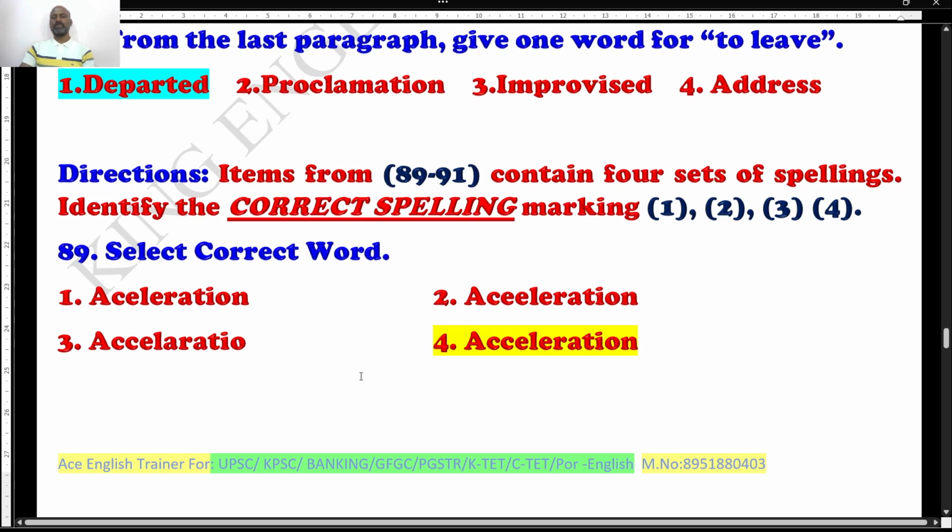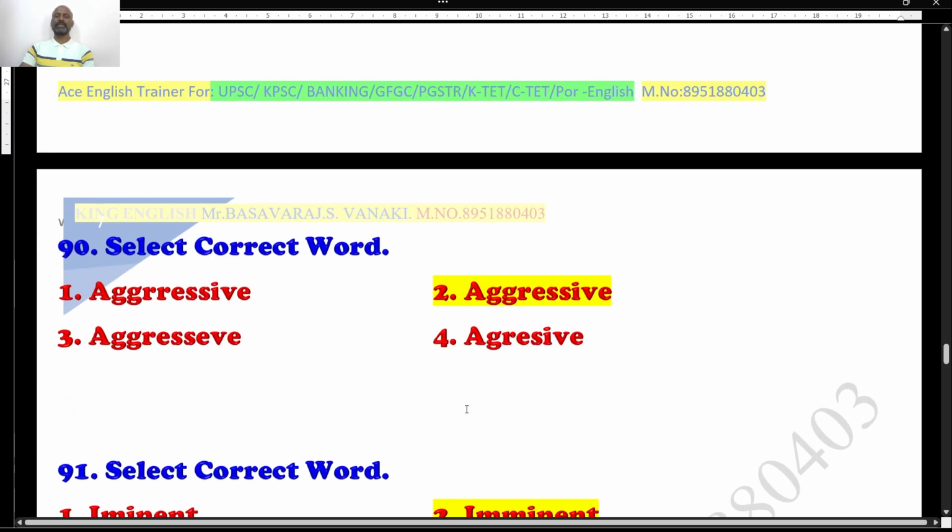Acceleration. What is the right spelling for acceleration? It is option 4, ACCELERATION. Option 4 is the rightly spelled word for acceleration. You can lock it. Next question. Again, same. Aggressive. Right spelling for aggressive, AGGRESSIVE. Well, this is going to be the right answer. Rest of the words are wrongly spelled.